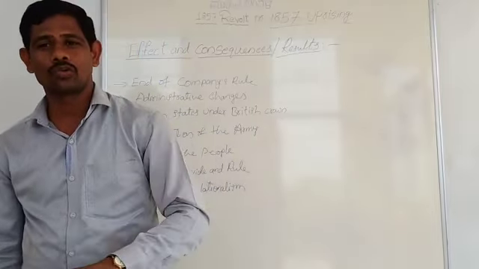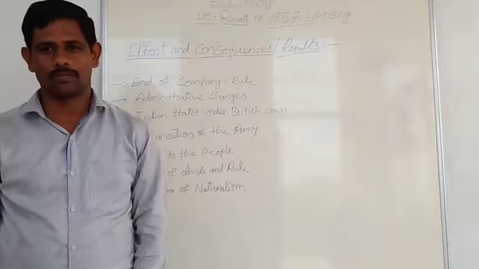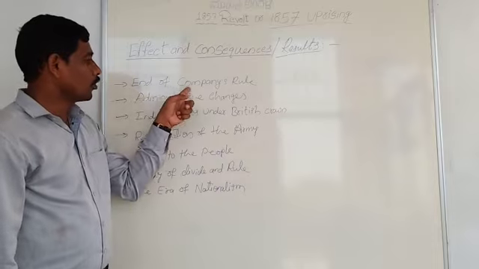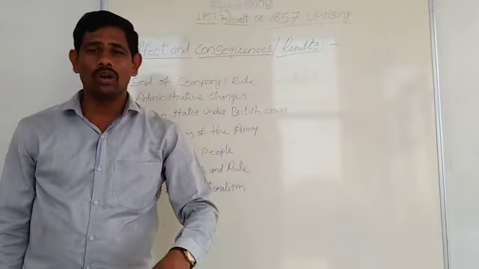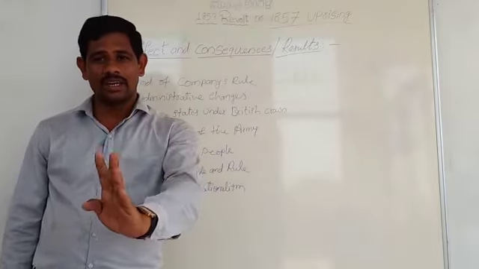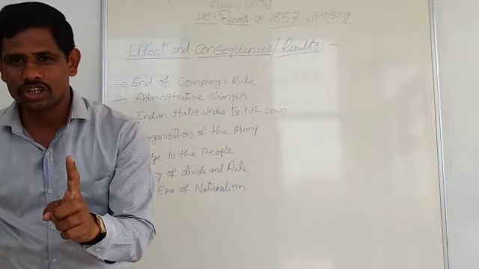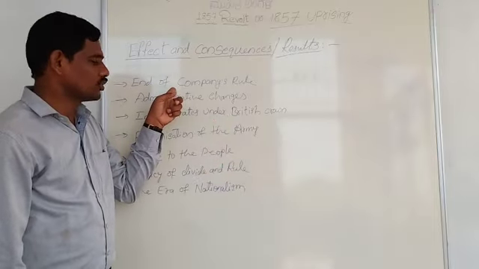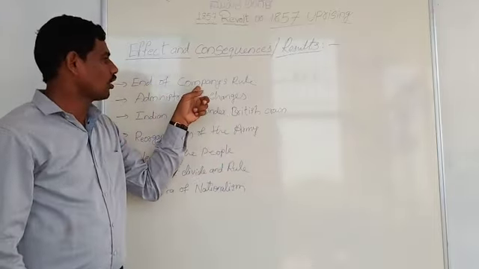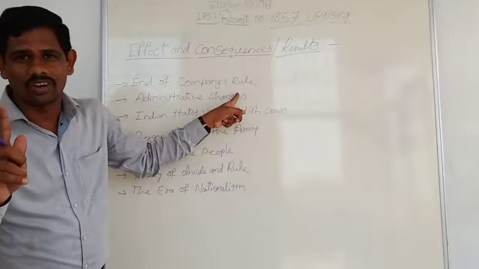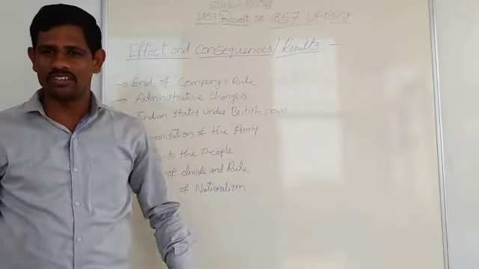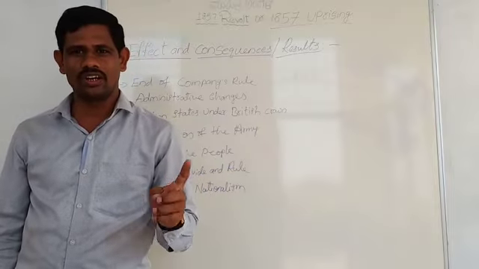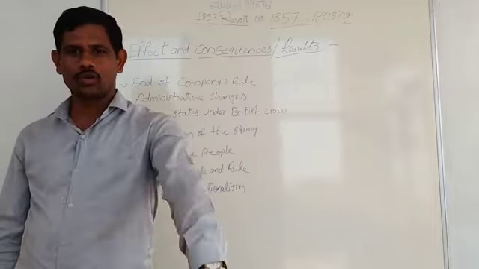The first one: end of Company's rule and administrative changes. The rule of East India Company ended. What does that mean? End of Company rule means the rule of East India Company ended and the administration of India passed to the British Crown. Directly our Indian administration came under the control of the British Crown, not the East India Company.